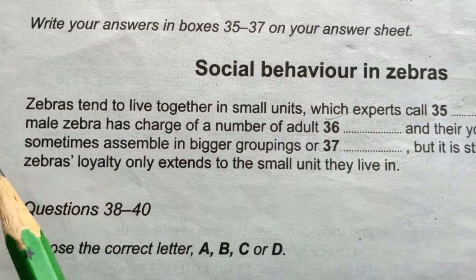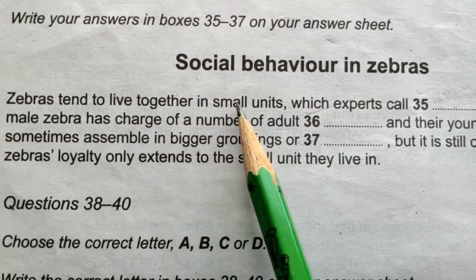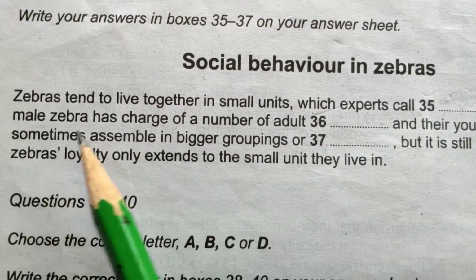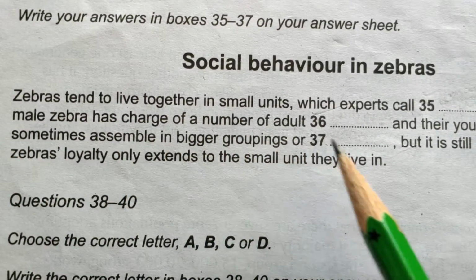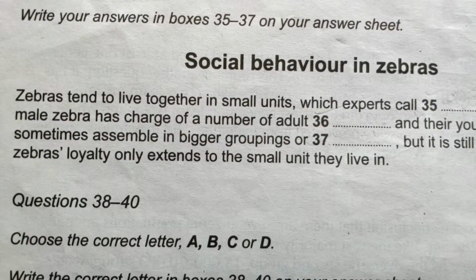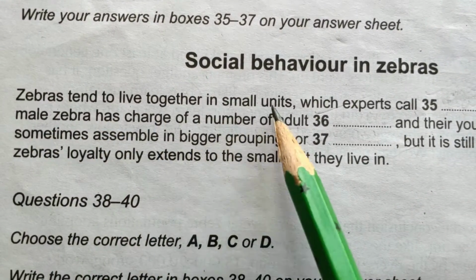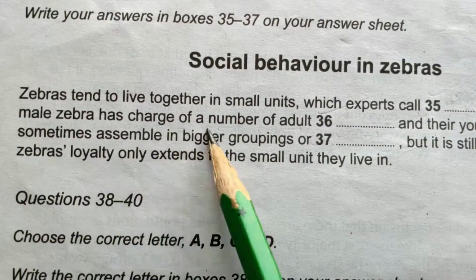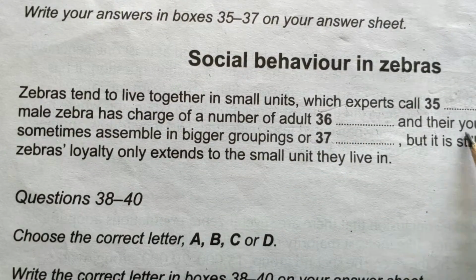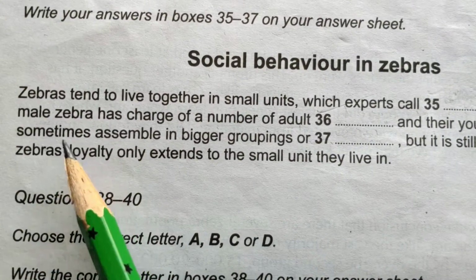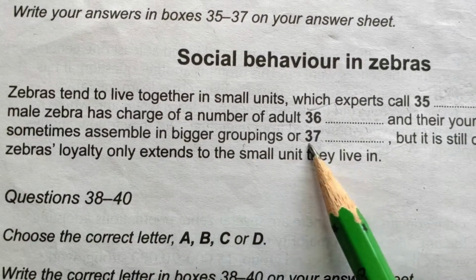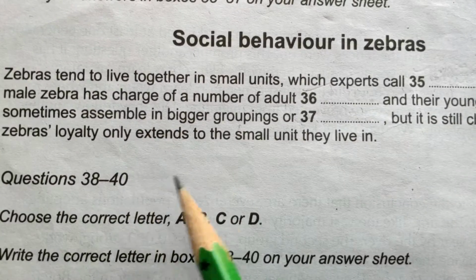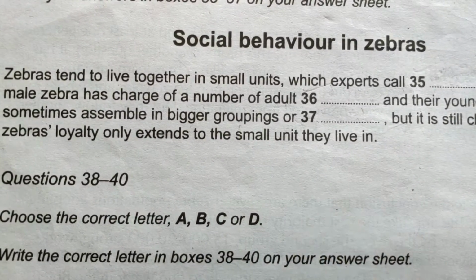Social behavior in zebras. Zebras tend to live together in small units, which experts call dash. Here, a male zebra has charge of a number of adult dash and their young. These units sometimes assemble in bigger groupings or dash, but it is still clear that the zebra's loyalty only extends to the small unit they live in.